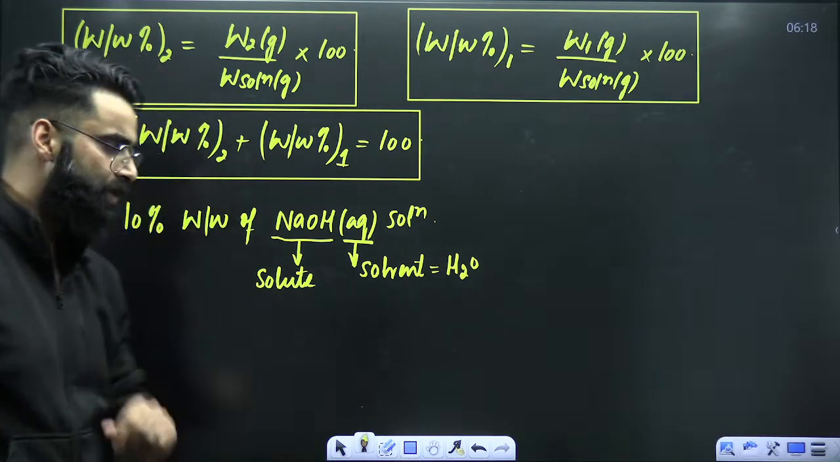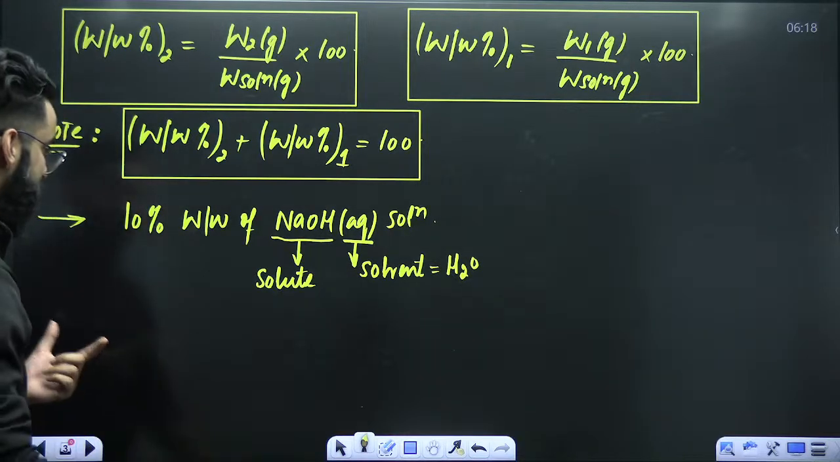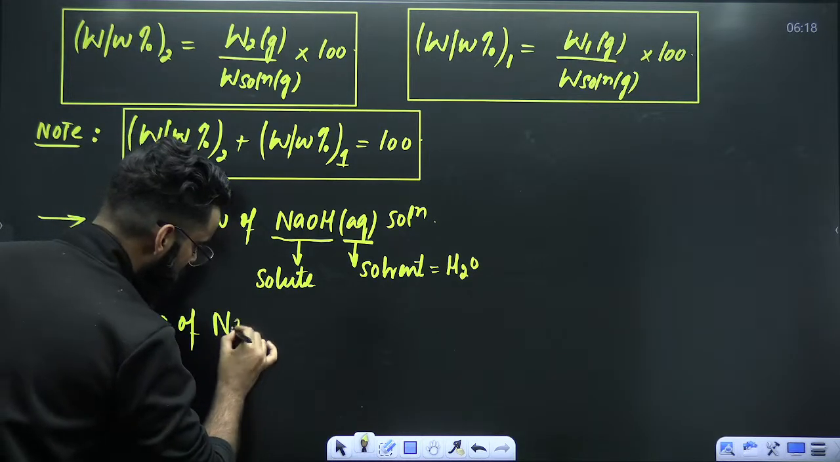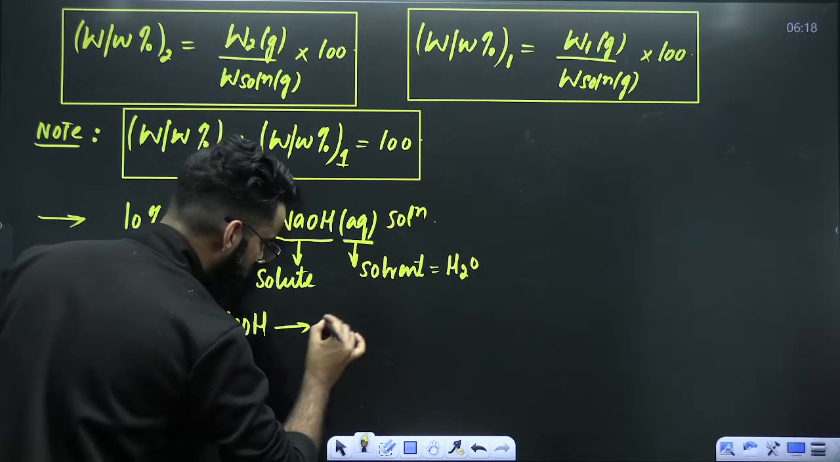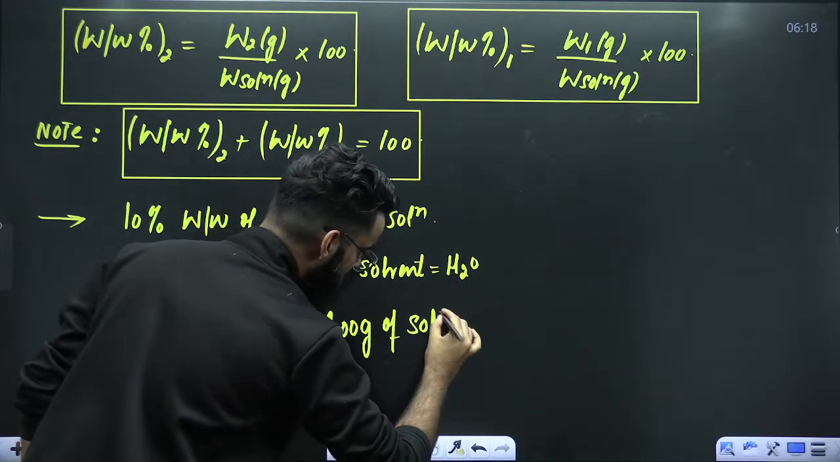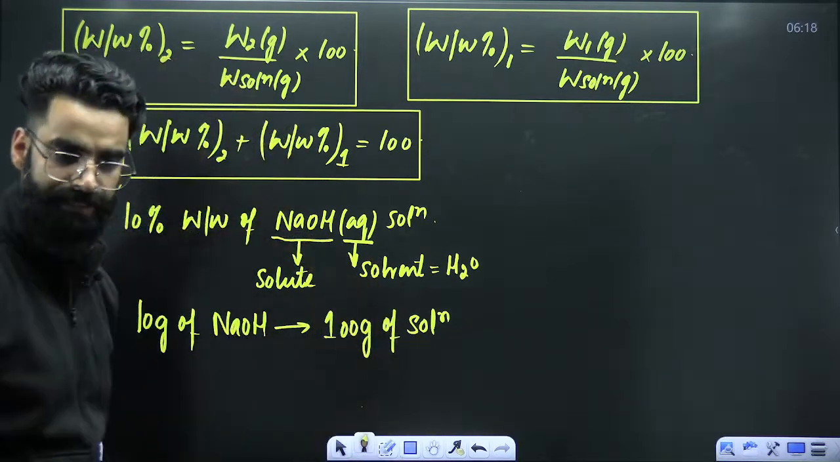So how do we decode this statement? 10% weight by weight of NaOH aqueous solution. It simply means that 10 grams of solute are present in 100 grams of solution. It simply tells you that 10 grams of solute are present in 100 grams of solution.